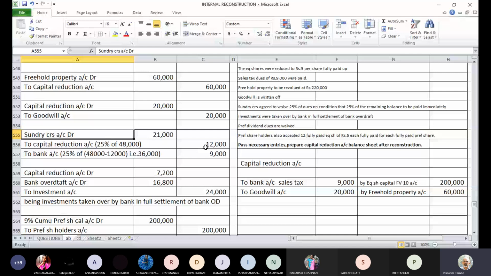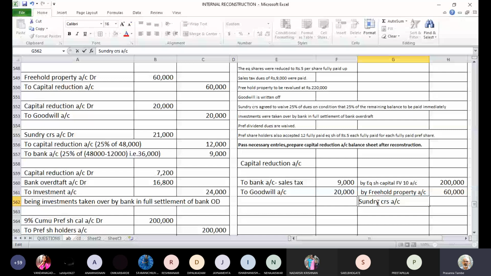So we are going to credit this 12,000 here. So by sundry creditors account, discount is 12,000.